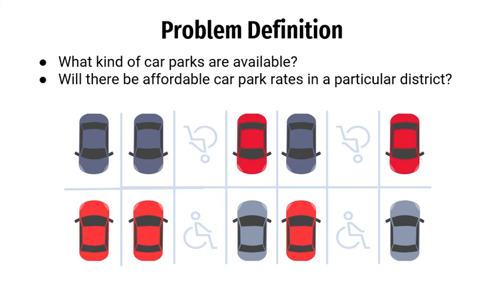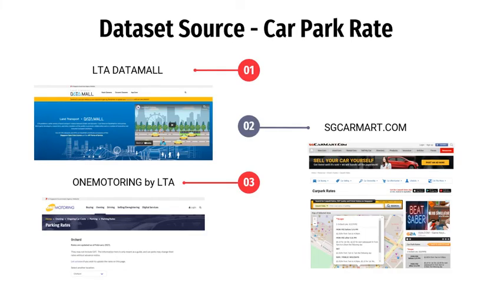In this project, we want to explore through the data to find out the answers to the problem definitions we have come up with. Firstly, what kind of car parks are available? Secondly, if we are around a particular district, can we find affordable car park rates to park the car? Our team has primarily taken the car park rate dataset from LTA DataMall. The parking rates from OneMotoring by LTA and sgcarmart.com are the other sources to improve the accuracy of information.